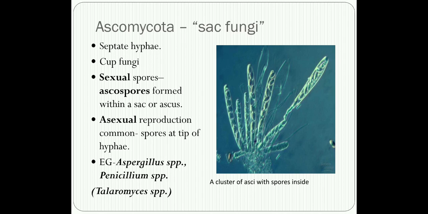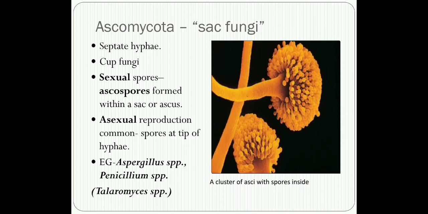They are described as cup fungi. The sexual spores are called ascospores, usually present within a sac or ascus, and the asexual spores usually are seen at the tip of the hyphae. A classical example of the ascospores is shown in this particular diagram, and this is the cluster of ascospores which are usually seen in Aspergillus species.